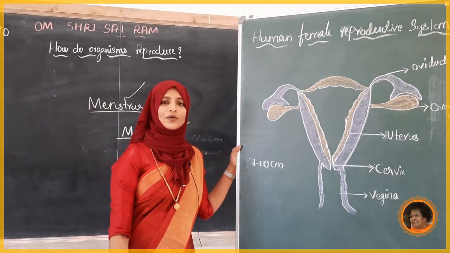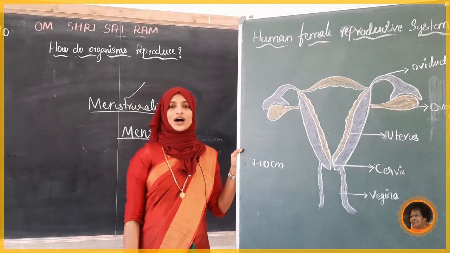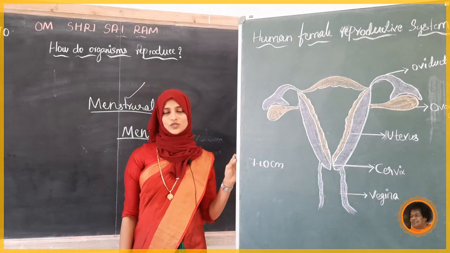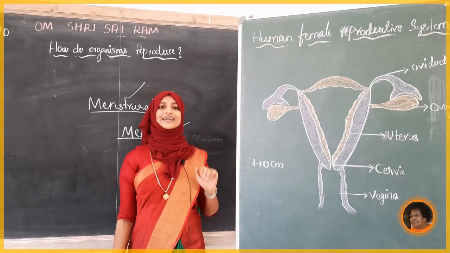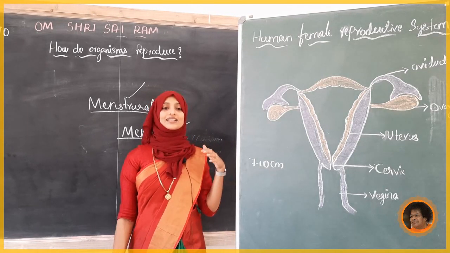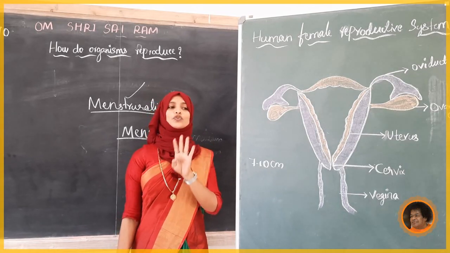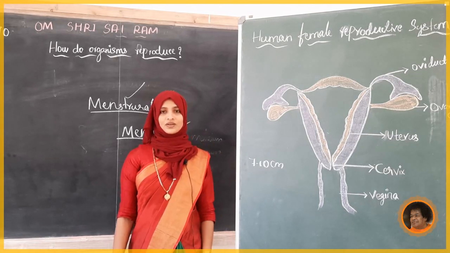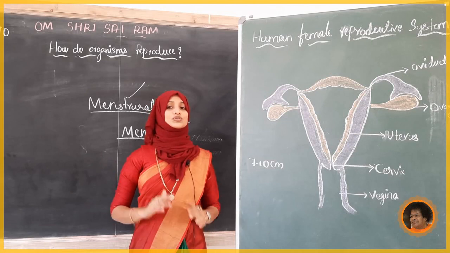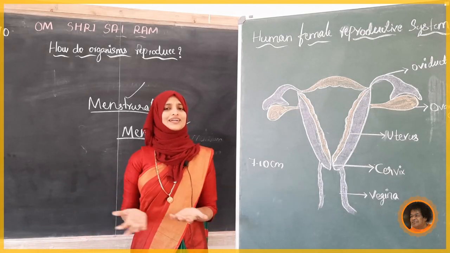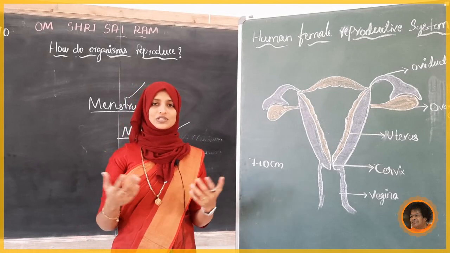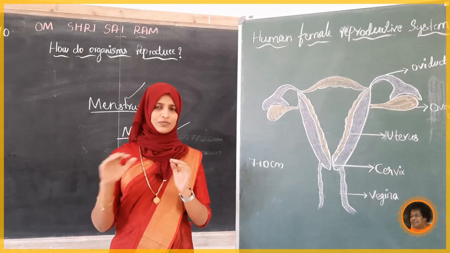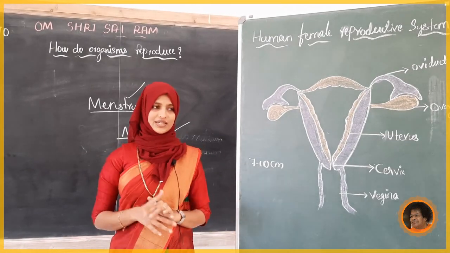Okay, now how many days will these menses, or what we call bleeding, last? Actually, it lasts for 3 to 4 days. For some it will last up to 7 days, or it may finish within 1 day. That depends upon the individual girl and how her body is. Usually we say 3 to 4 days.